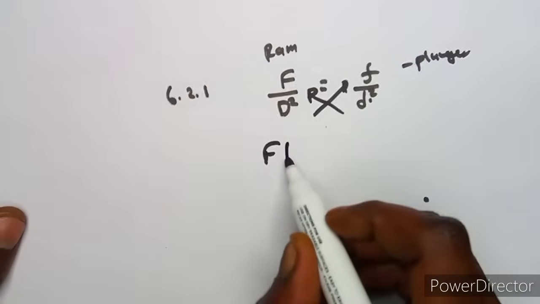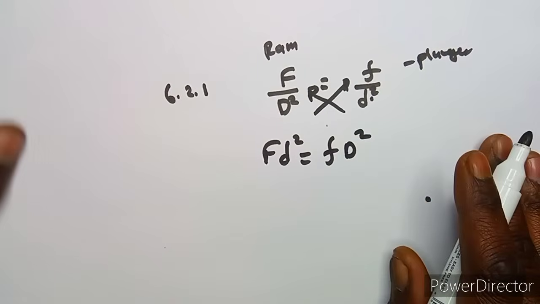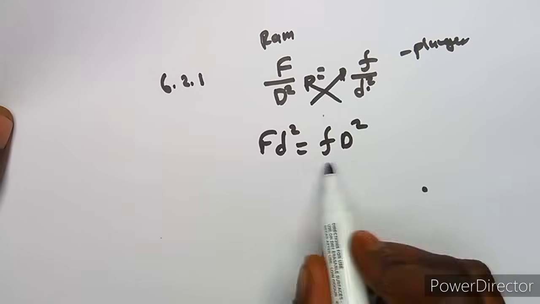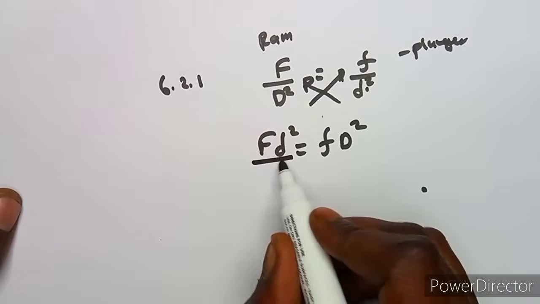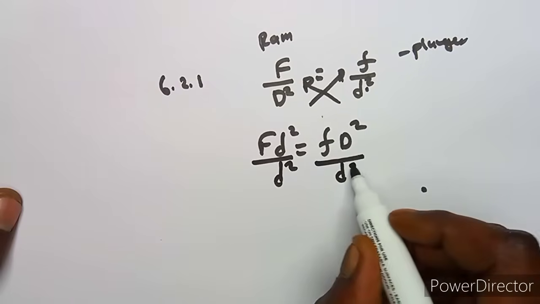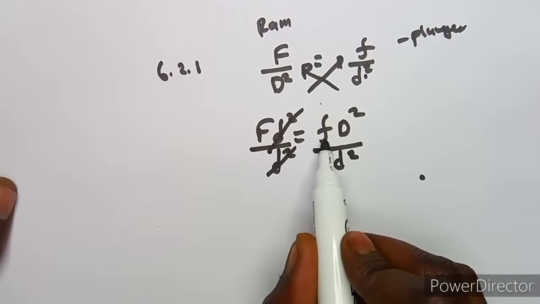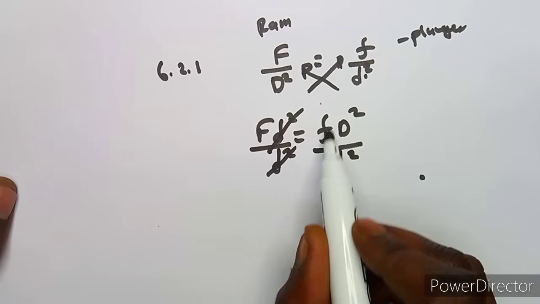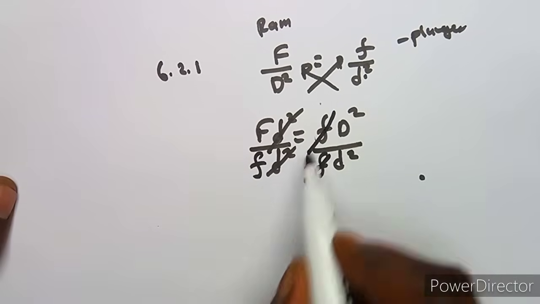So cross multiply: F D squared is equivalent to F D squared. How can we have this guys? We can divide by D squared on both sides, and also like this, divide by D squared by D squared. So this is going to cancel, but as we divide here, we are going to be left with F. How can we remove this F? Definitely we have to divide by this F like this.